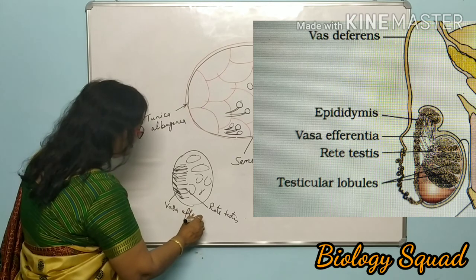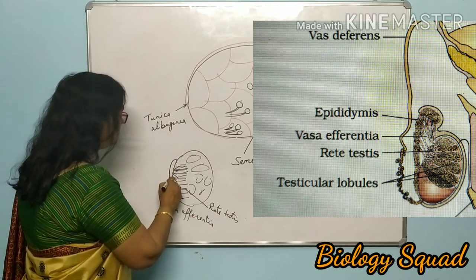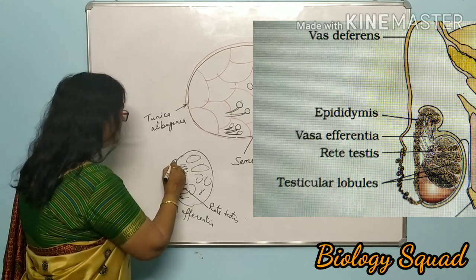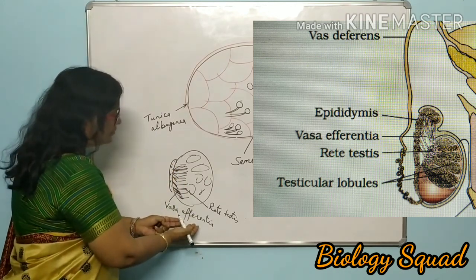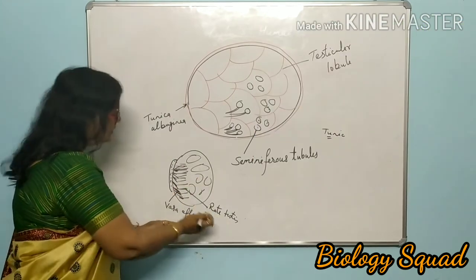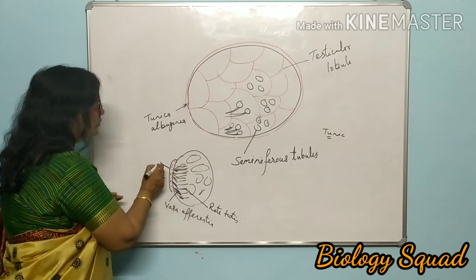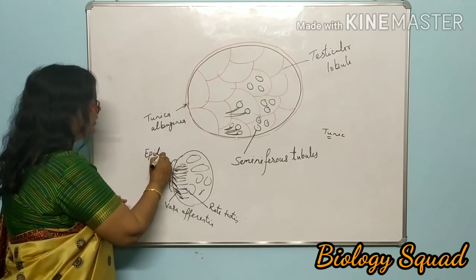And then all such vasa efferentia open into another tubular structure. This vasa efferentia carries sperms from rete testis and pours them into this structure which is known as epididymis.